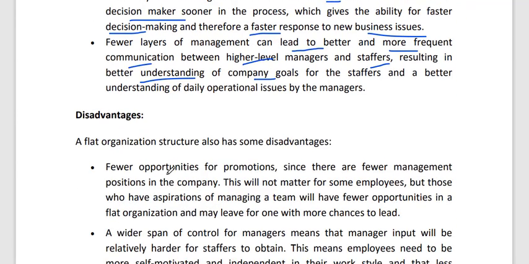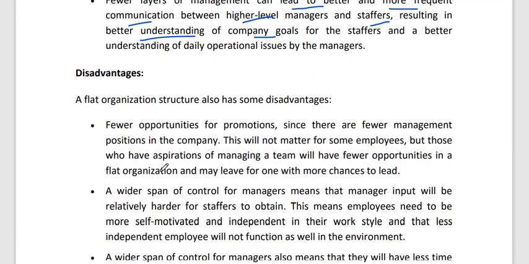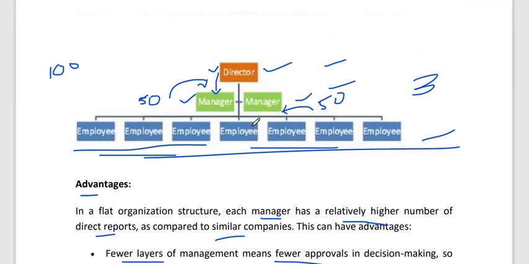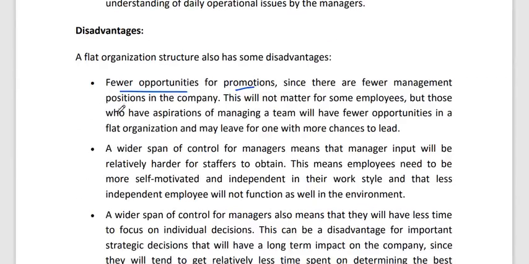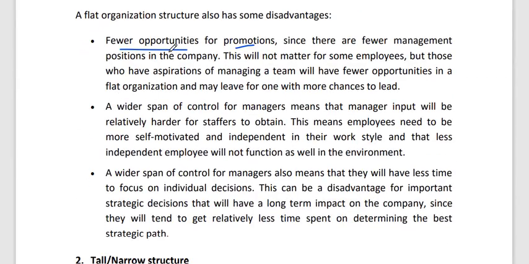Disadvantages. Okay, a flat organization also has some disadvantages. Fewer opportunities for promotion. Yes, you can see that in the graph there are only two managers, and 100 people are there, so there will be fewer opportunities for promotion or the next manager posting. Why? Because there are fewer management positions in the company. There are only two positions available, two managers.